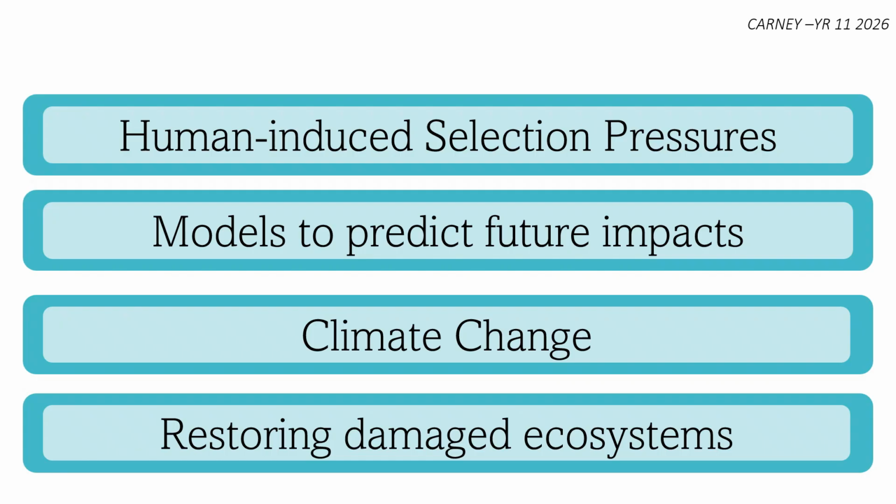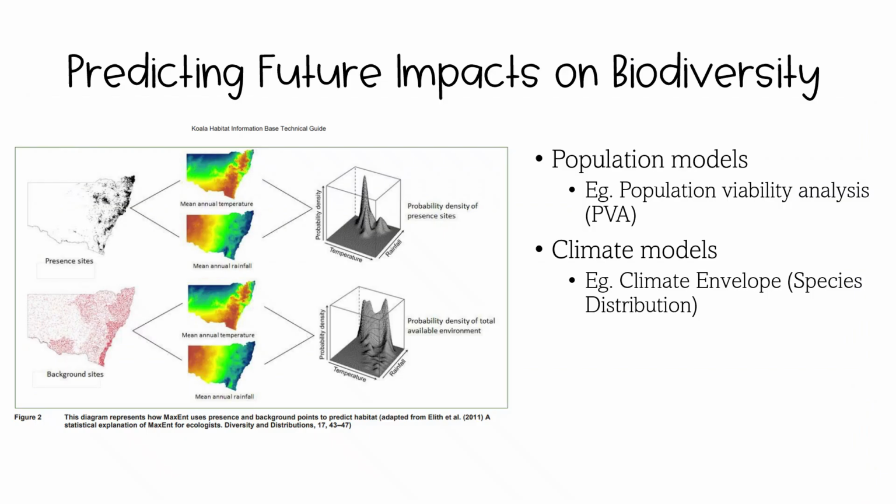How can we use models to predict the future impacts on our ecosystems? Scientists use models to predict future impacts on biodiversity. These models use current and past data to simulate how ecosystems might respond to changes such as habitat loss, climate change, or conservation efforts. The population viability analysis, PVA, is a mathematical model that predicts the likelihood a species will survive or go extinct. It uses data such as birth and death rates, population size, and environmental threats.